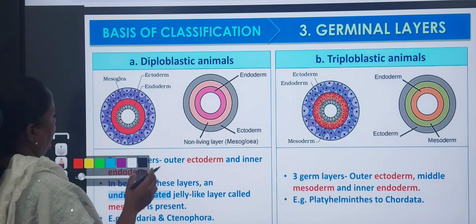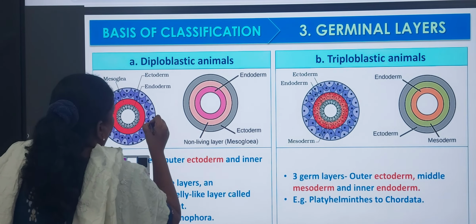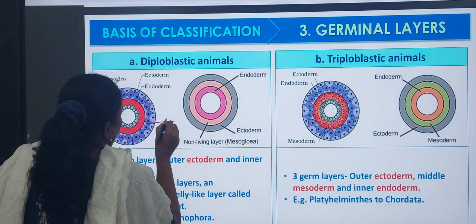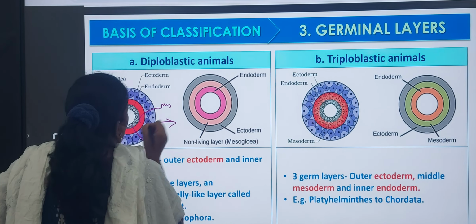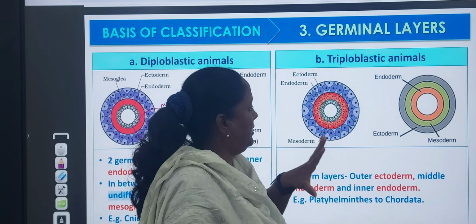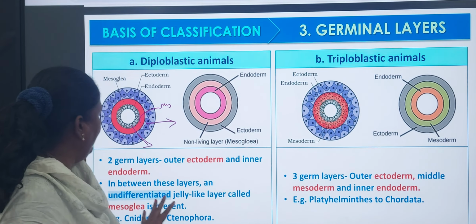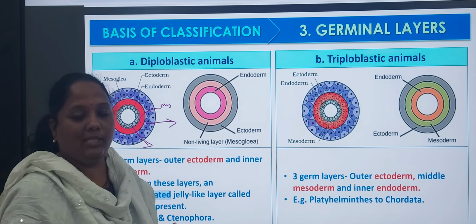I already told you, here ectoderm, here endoderm, and this is mesoglia. Okay, here you see triploblastic, three germ layers are fully developed. Here, two layers, outer ecto and inner endoderm. I told you a jelly-like layer called mesoglia is present.